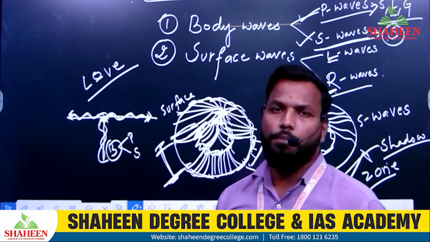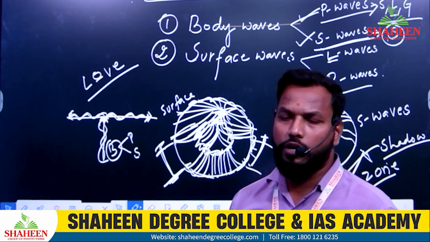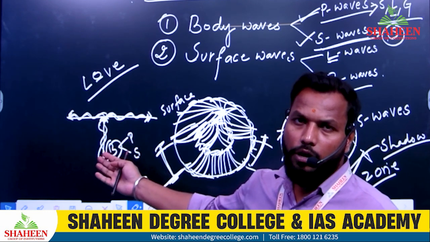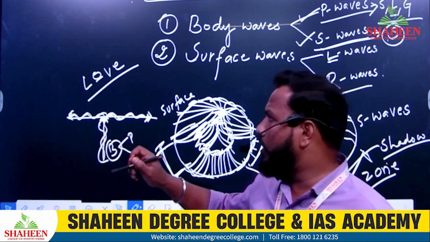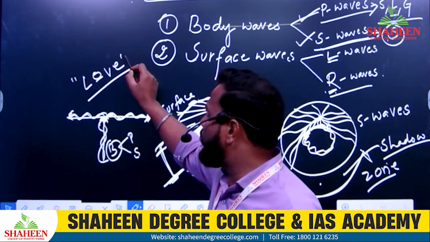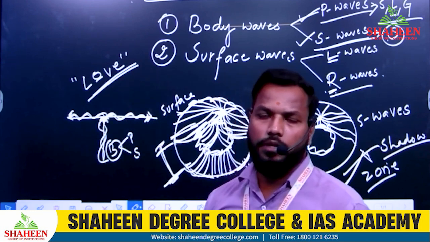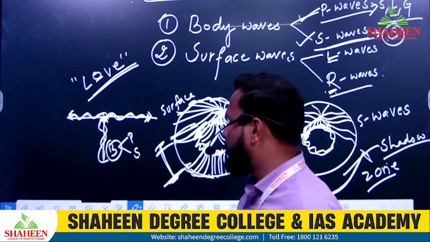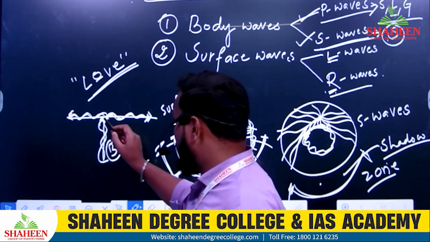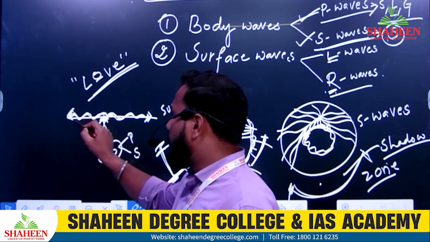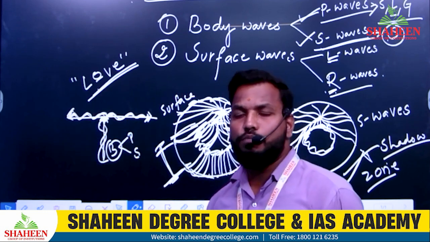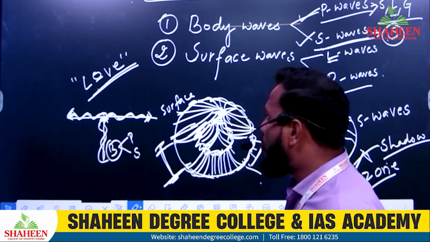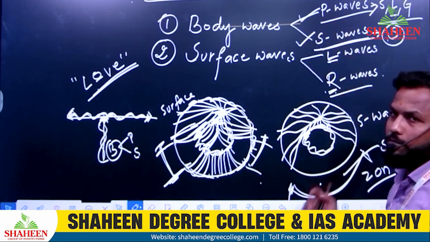Love is the name of a Japanese geologist, geographer, okay, who propounded the theory about the earthquakes, L waves. So the name of Love waves is based on the scientist or the geographer from Japan. Okay, and believe me, the Love waves are the most dangerous and most destructive waves of all the four waves.